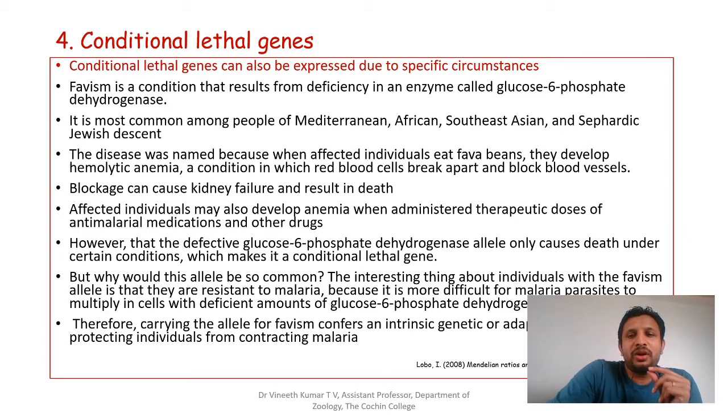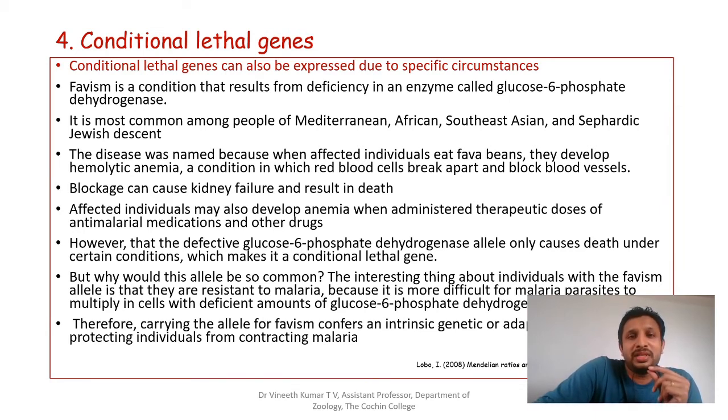The glucose 6 phosphate enzyme is absent in them, there is a defect in their metabolism, and because of that the malarial parasite cannot live inside the RBCs, so such individuals are less susceptible to malaria.